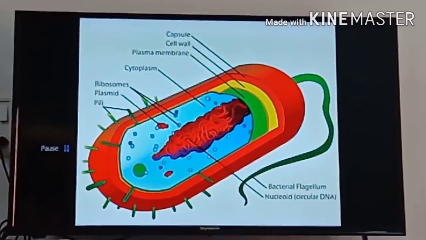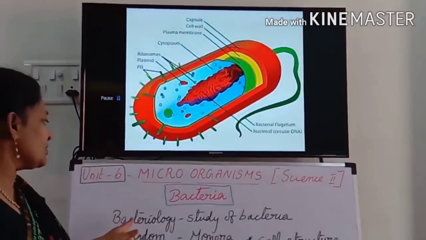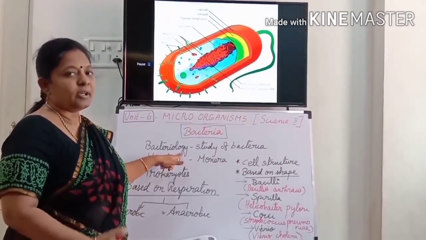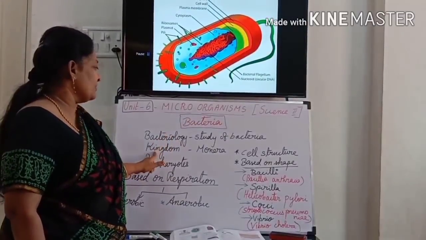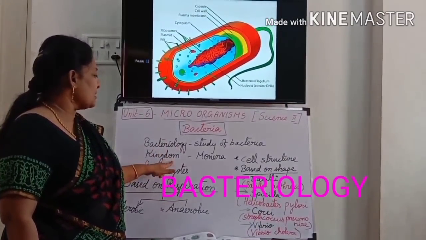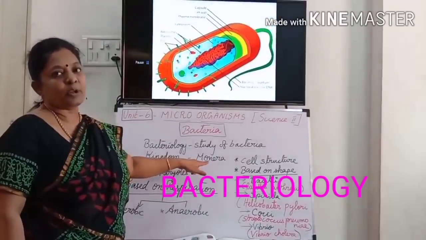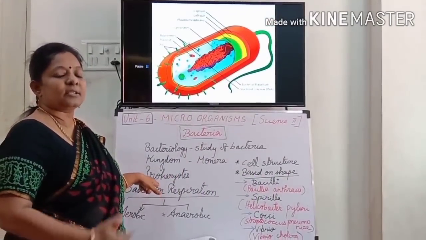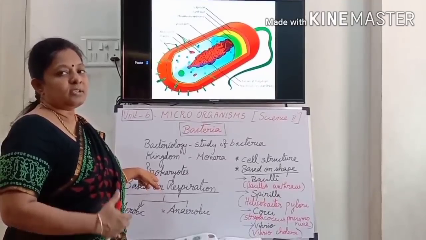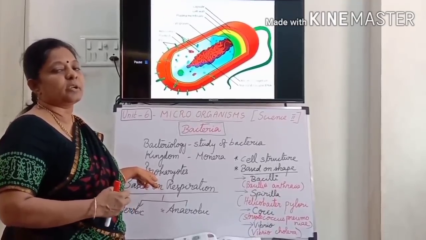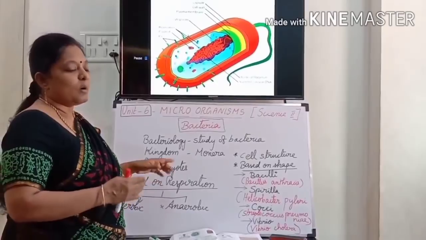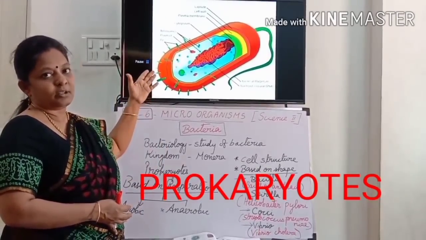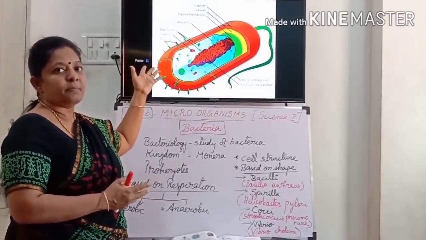Topic is bacteria. Studying about bacteria is called bacteriology. It is kept under the kingdom Monera, and it comes under prokaryotes. What is the difference between prokaryotes and eukaryotes? You should know. What are prokaryotic organisms? They are very simple in structure.